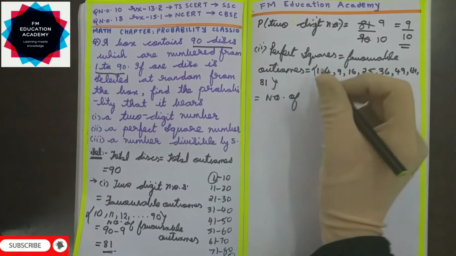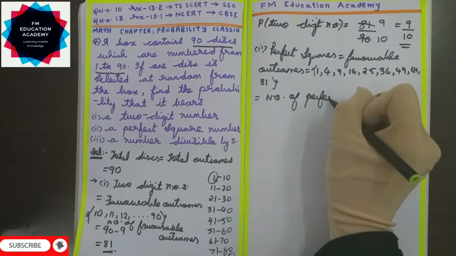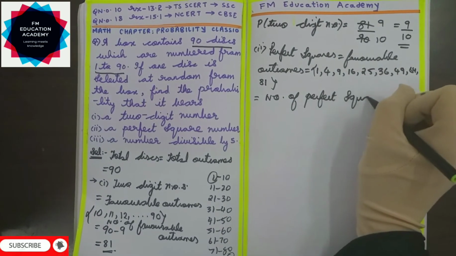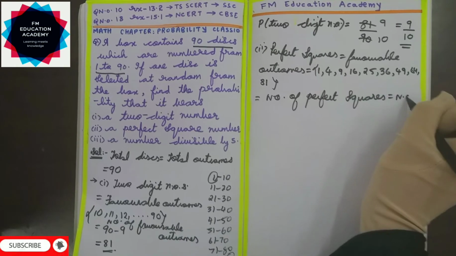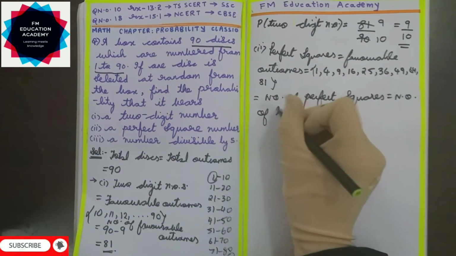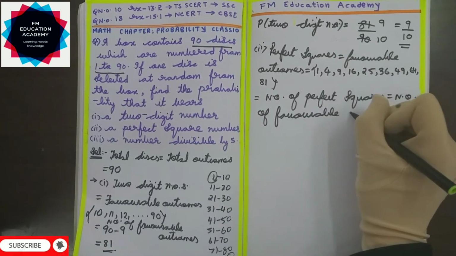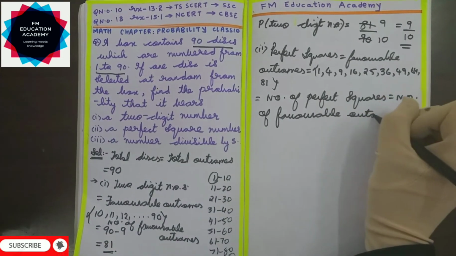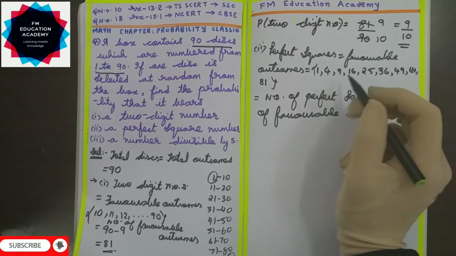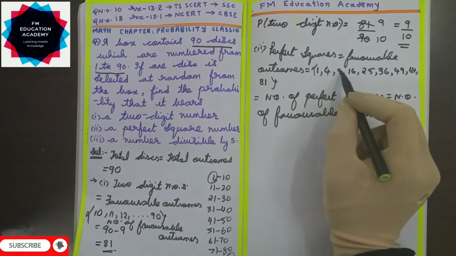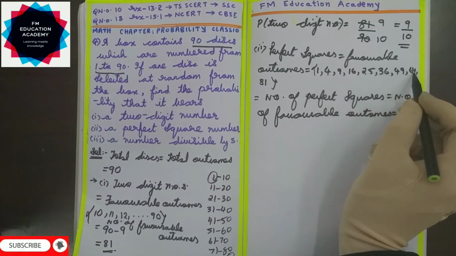So the number of perfect squares, that is the number of favorable outcomes. How many are the number of favorable outcomes? Let us count: 1, 2, 3, 4, 5, 6, 7, 8, 9.